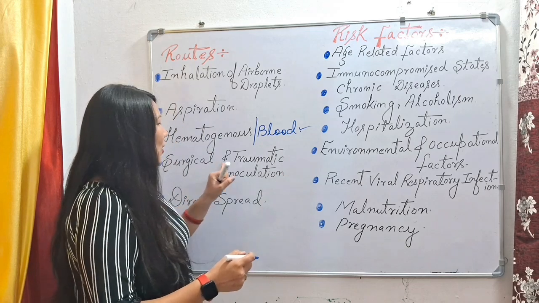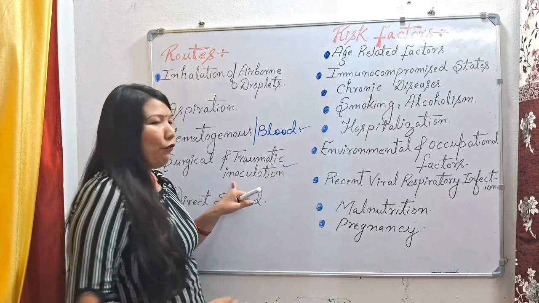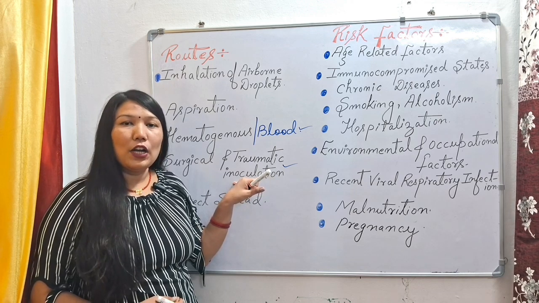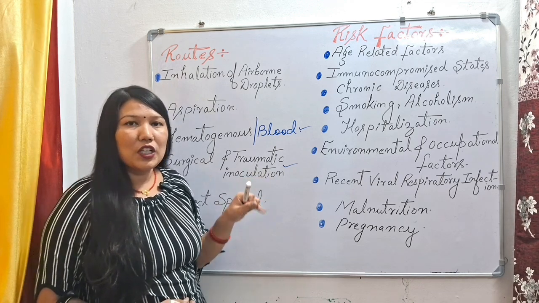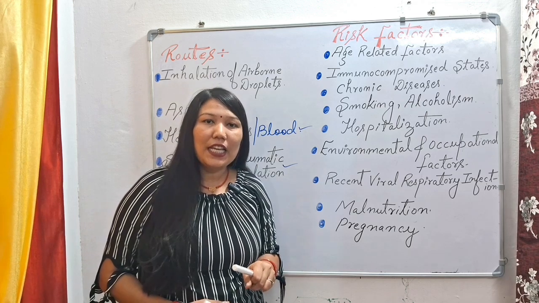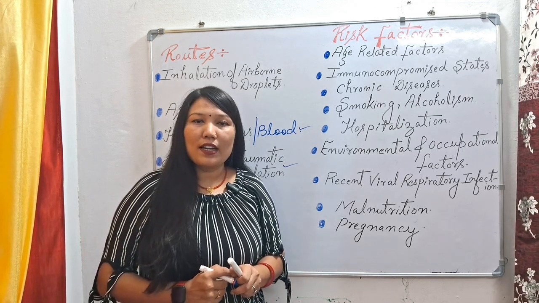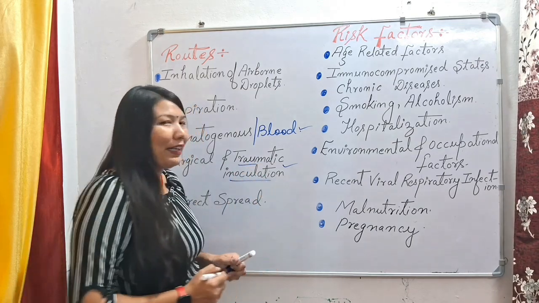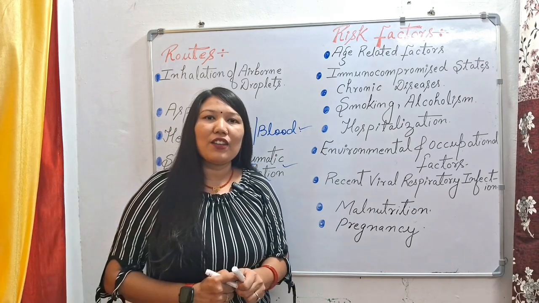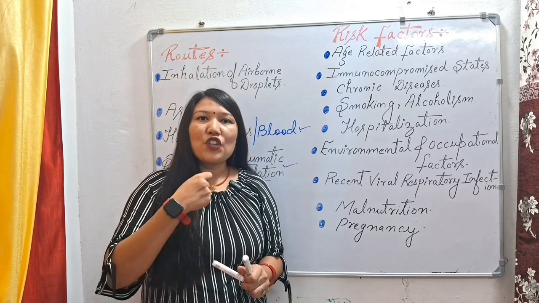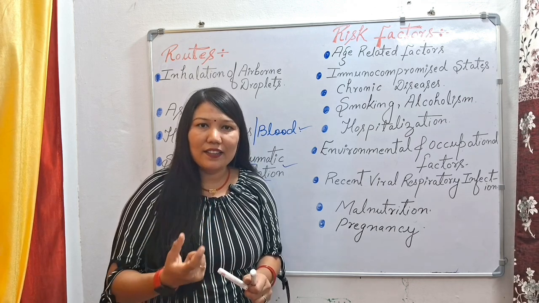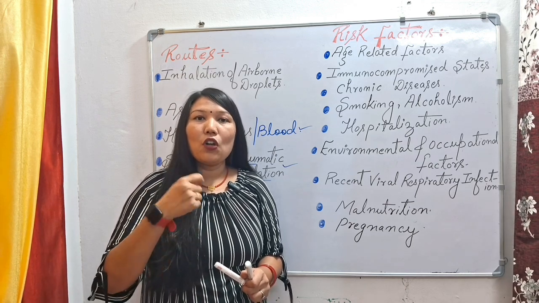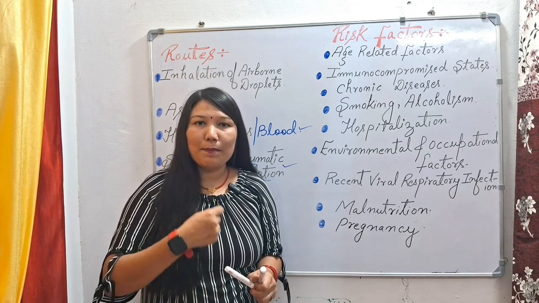Next we have surgical and traumatic inoculation. If we do not follow protocol or there is an unhygienic condition while we are doing surgery, then due to the surgical environment or unhygienic surgery, the patient can suffer from a pneumonia condition in the future. And next we have traumatic inoculation, meaning a traumatic injury. Traumatic means a chest injury due to a chest fracture or a car accident, and that chest injury, car accident or any fracture can cause pneumonia in the patient also.